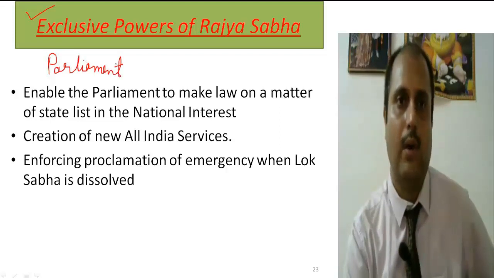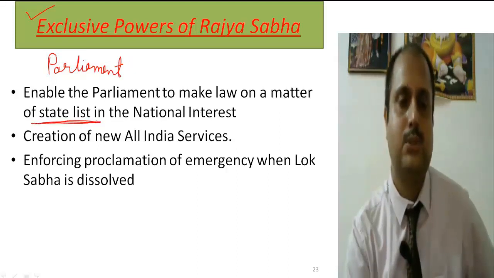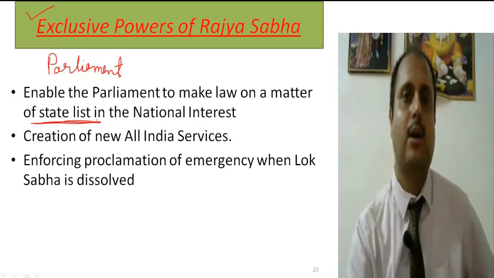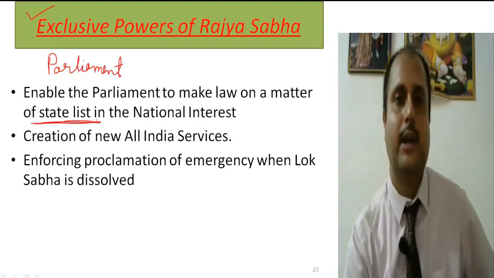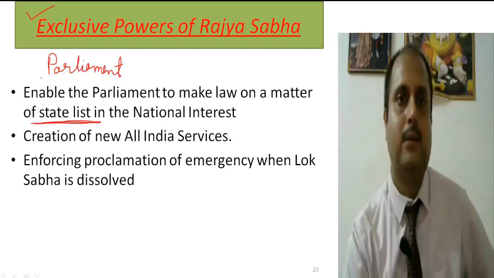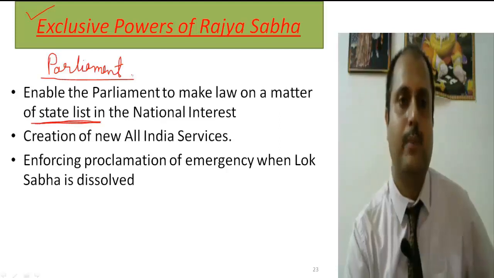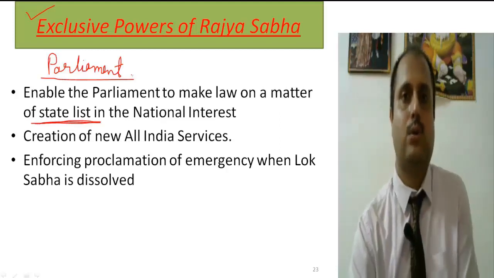The state list means those subjects on which the state government or the state legislature can make the law. But the Rajya Sabha can propose that the Parliament should make the law over the state list also.